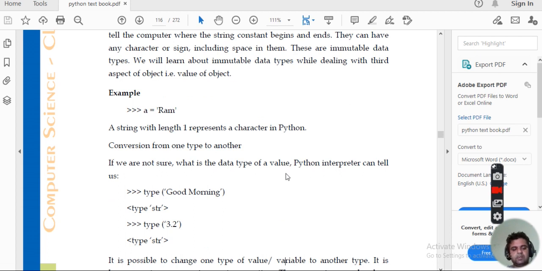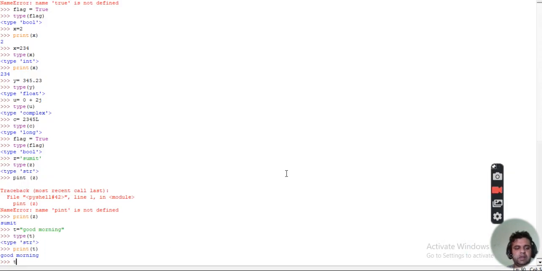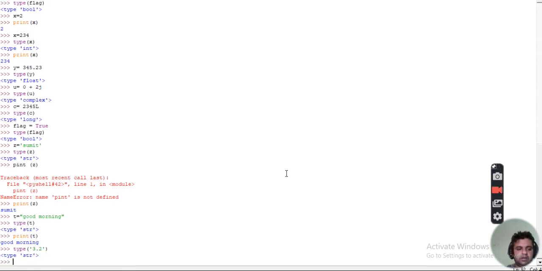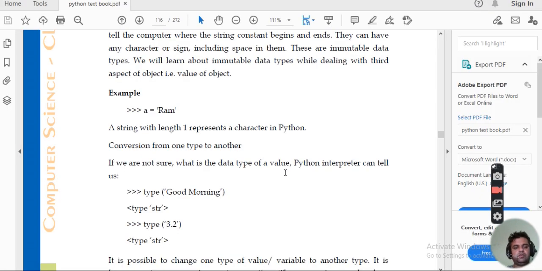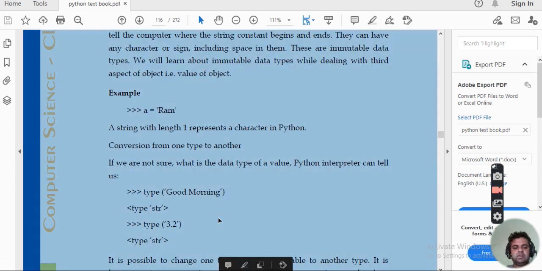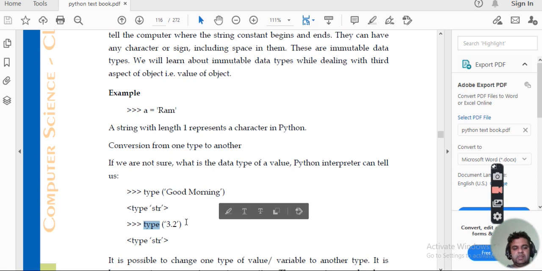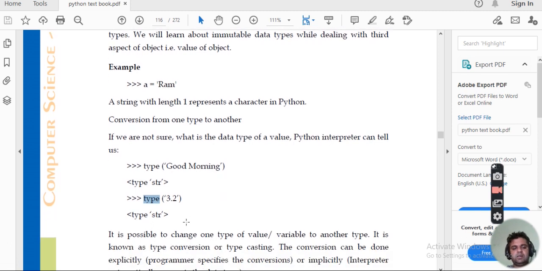Again, one thing to be checked with strings: even if we type any integer in double quotes, suppose we write like this. Clear? Again, the type of this 3.2 will be string, because we have written it in quotes. So one perception to keep in mind is that a string can contain characters only. This is not correct. Anything that is written in quotes will be considered as a string.